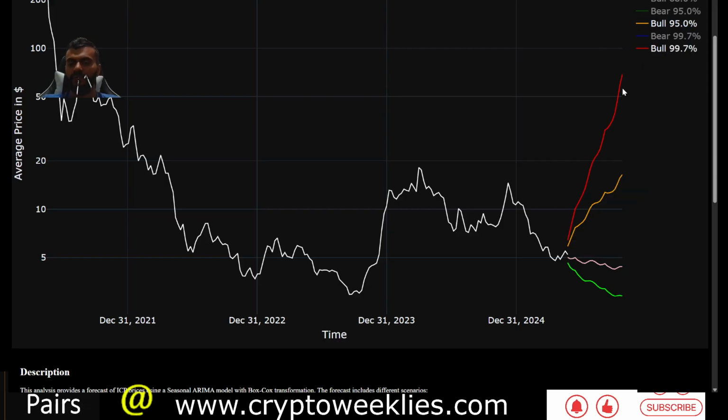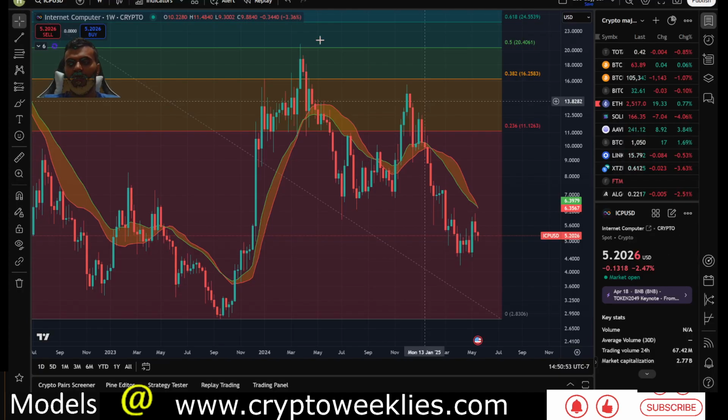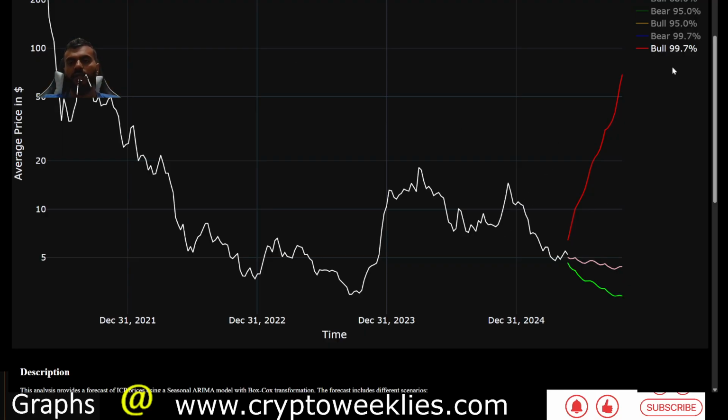In case of a blow off top in the market, per this model, the maximum likely 3 standard deviation ceiling for ICP is between $6.42 and about $68. That's about 12x from the current price of about $5.20. That's the bullish case. If we look at the trajectory of the forecast, there is a series of lower highs and lower lows.